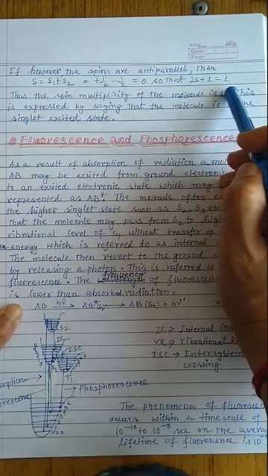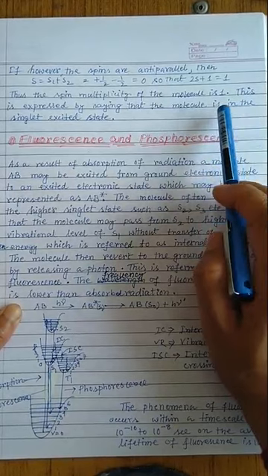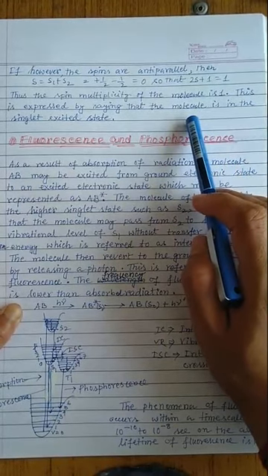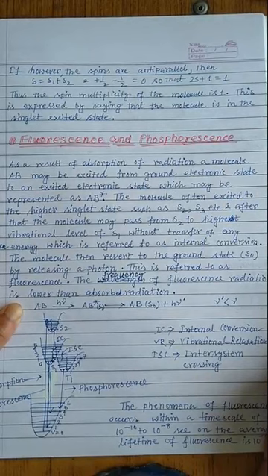Thus the spin multiplicity of the molecule is 1, and this is expressed by saying that the molecule is in the singlet excited state. So we can say that most molecules are present in the singlet ground state, but in the excited state there are two possibilities: either the molecule can exist in the singlet excited state, or in the triplet excited state.